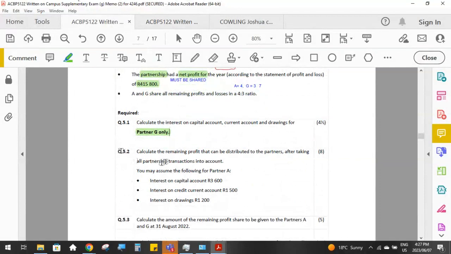Then question 5.2 said calculate the remaining profit that can be distributed to the partners after taking all partnership transactions into account.